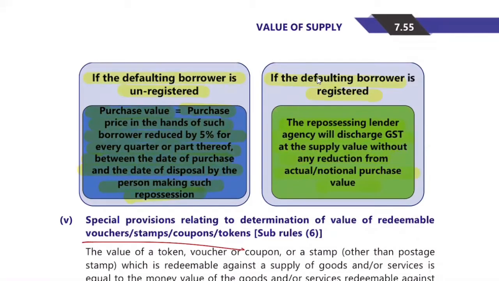Okay, this is not there in our syllabus, but I'll explain what they are actually saying. If he is unregistered, then the purchase price in the hands of the borrower is reduced by 5% for every quarter or part thereof. Why? Because he is a defaulting borrower. So for how many parts has he made default? For each quarter or part, as the question says, reduce the value by 5%, 5%, 5%. That will be the value of supply. And if he is registered, then the repossessing lender has to discharge the GST. In that case, there will be no reduction.